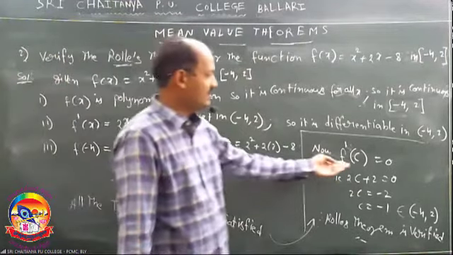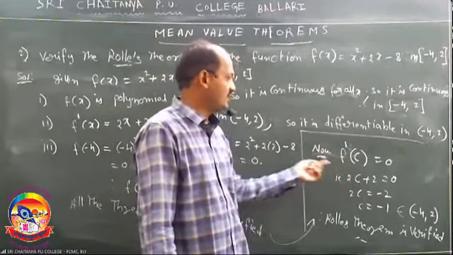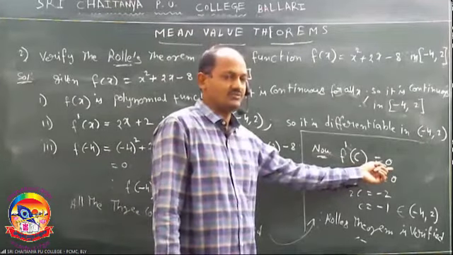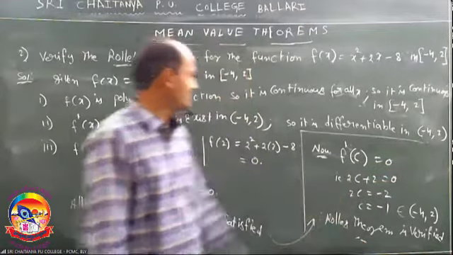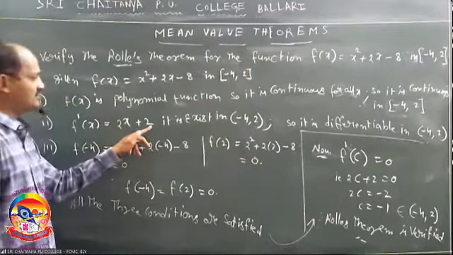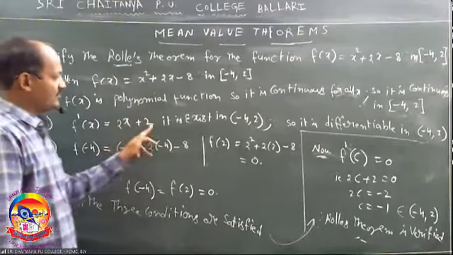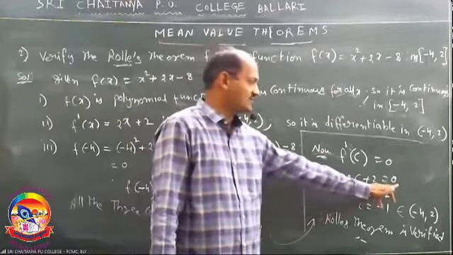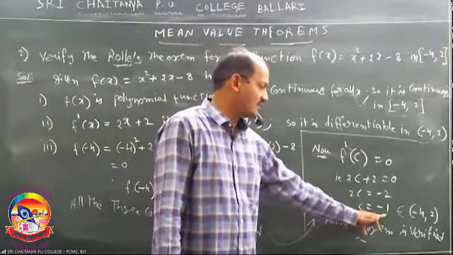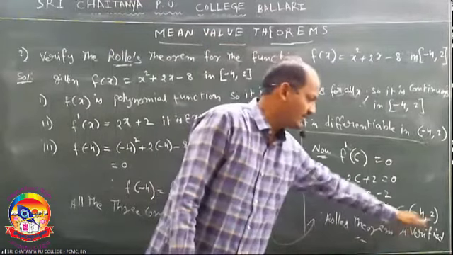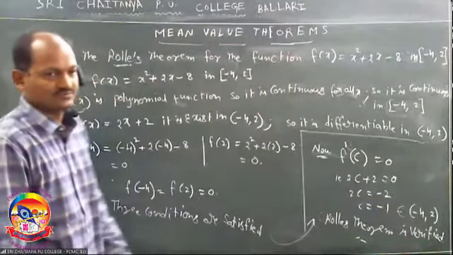Now, we have to find C value. How to find C? f dash of C equal to 0 by Rolle's theorem. So f dash of C is 2C plus 2. 2C plus 2 is equal to 0. 2C equal to minus 2. C value is minus 1. This minus 1 value lies in between minus 4 comma 2.